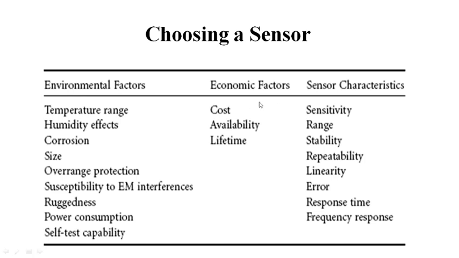Then economical factors: the cost of your sensor, whether it is easily available in the market or not, that is the availability of that sensor, and lifetime. Lifetime means the sensor should have a usable lifetime. So these are the economical factors that will be considered while choosing a sensor. Then you also have to consider the characteristics of sensors when choosing a sensor.